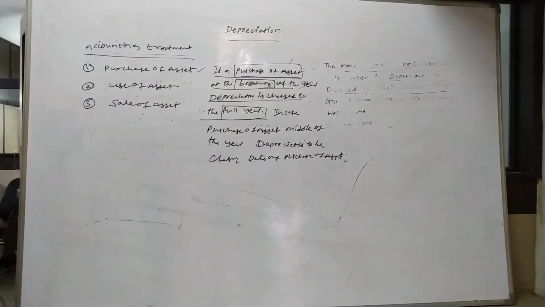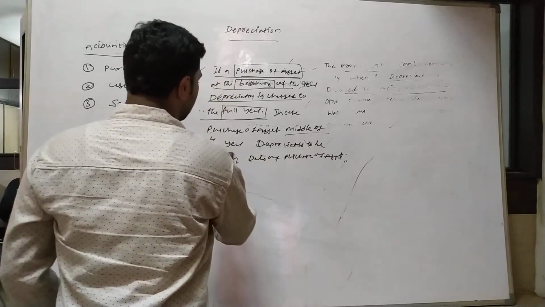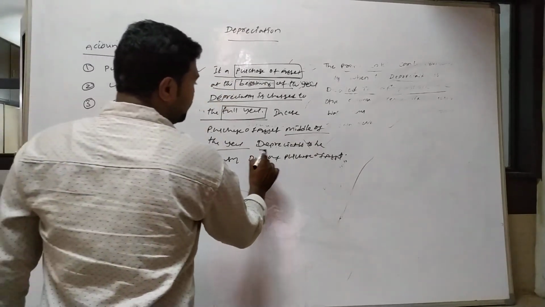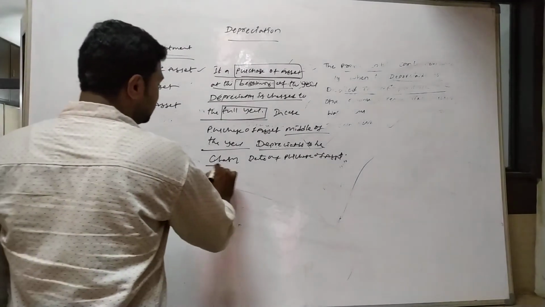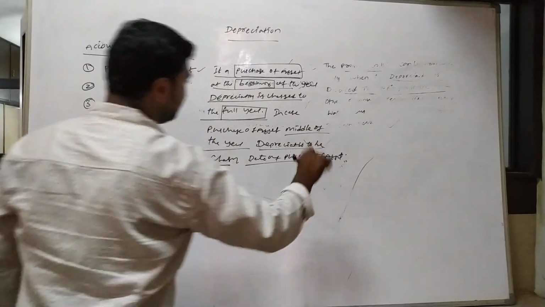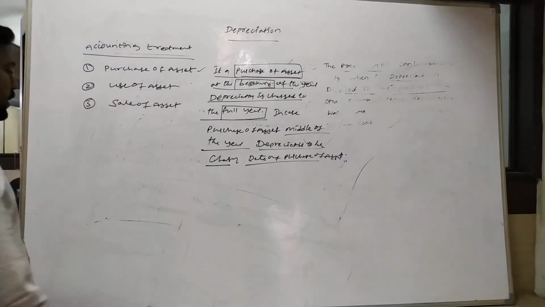Clear? In case of purchase of asset in the middle of the year, depreciation is to be charged from the date of purchase of the asset. Now, example.